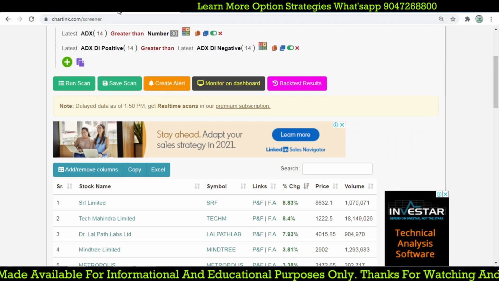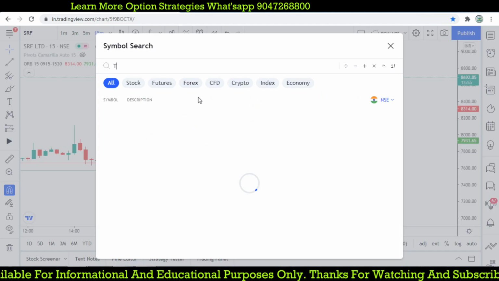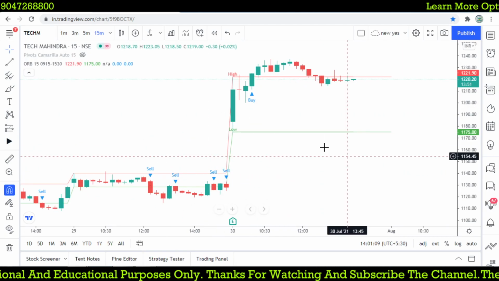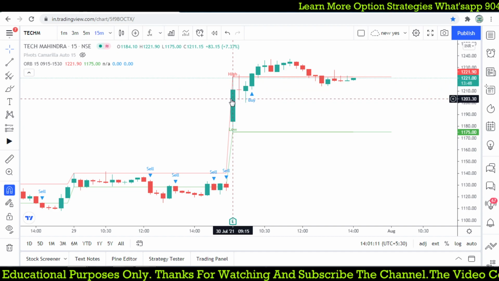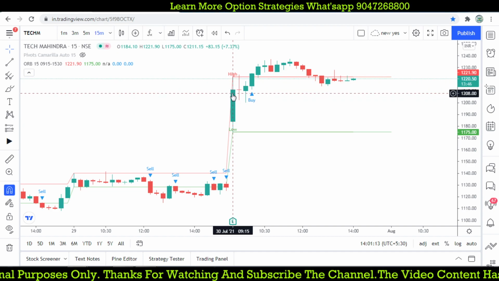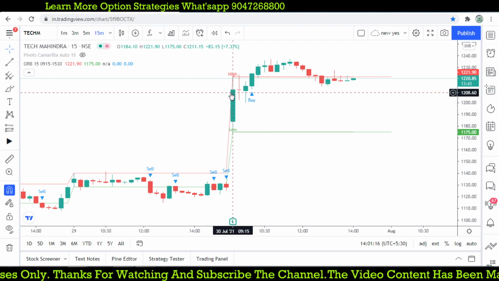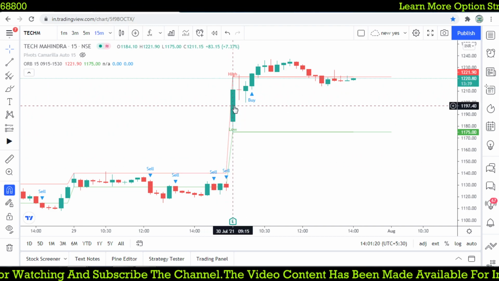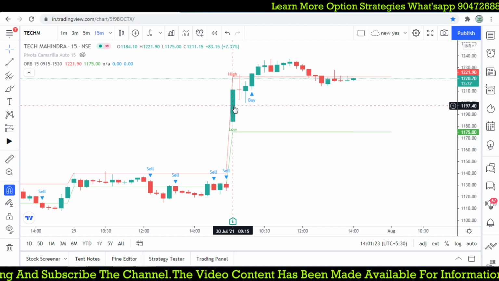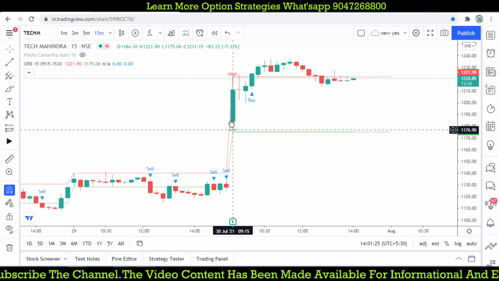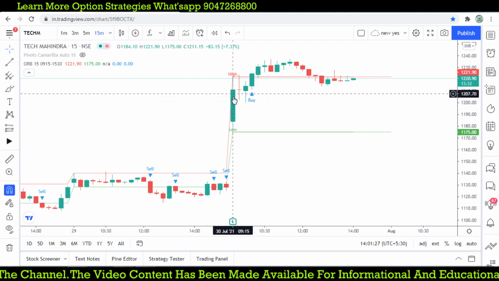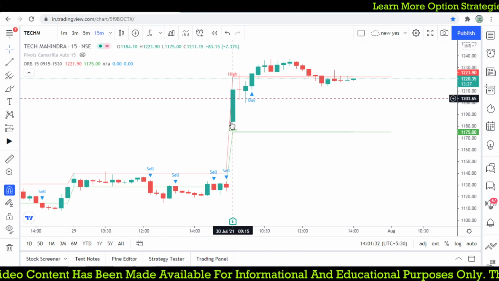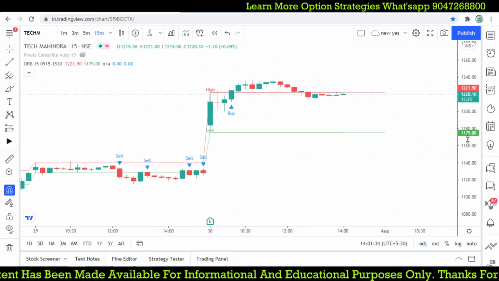The second stock is Tech Mahindra, which was in the news and moved very big. Here Tech Mahindra's initial opening range is very big. When you find stocks whose opening range is normal, then you can focus on a trade, because this one gives you a bigger risk, from around 1,200 to 1,175. This was happening due to the result, so the gap up at opening itself creates a bigger range. So you just keep following those ranges.